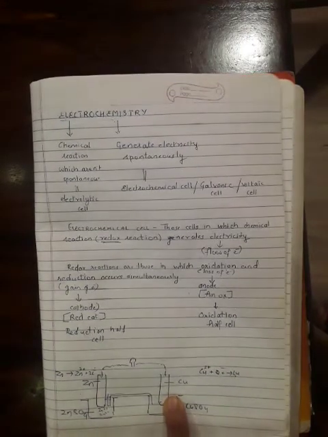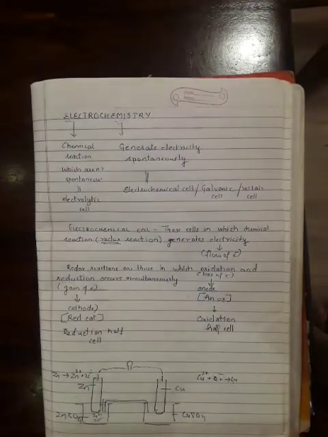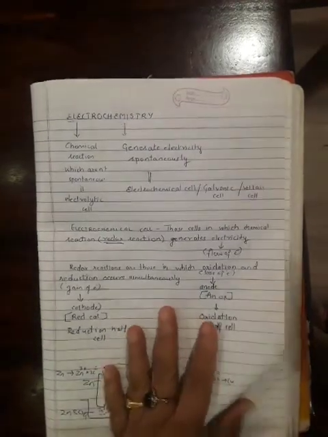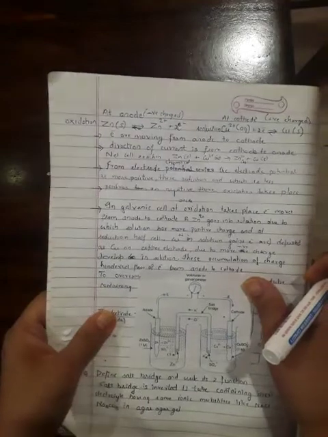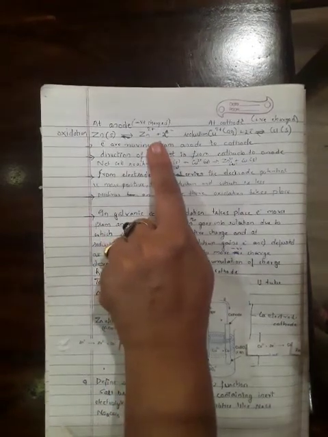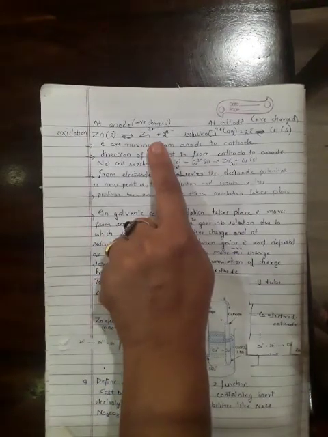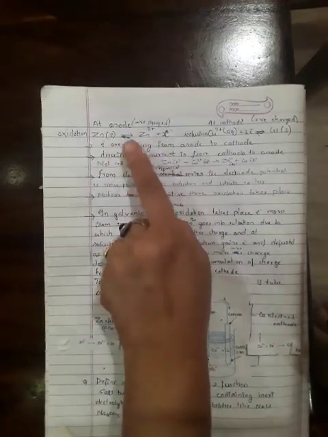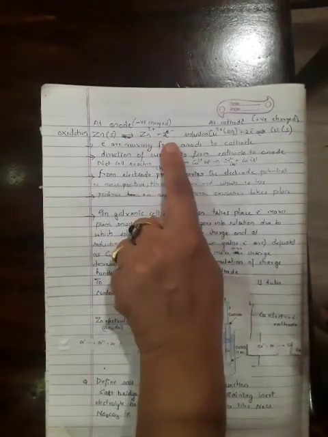So in this way you should remember that in an electrochemical cell, oxidation will always take place at the anode, and it is negatively charged in an electrochemical cell. Like zinc is oxidized to zinc 2+ ions and 2 electrons are lost.